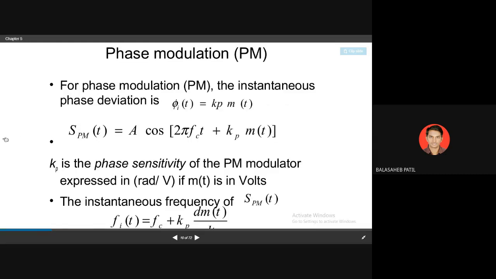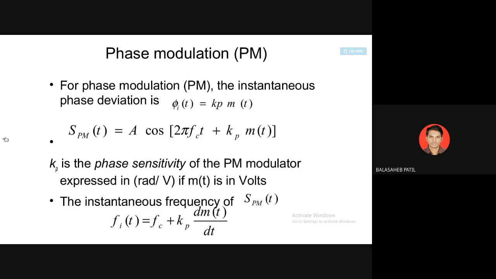Okay. Then for phase modulation we have the same, but the equation will change: A cos(omega c t plus kp into m(t)), where kp is the phase sensitivity constant, and kf is the modulation index of your frequency modulation.